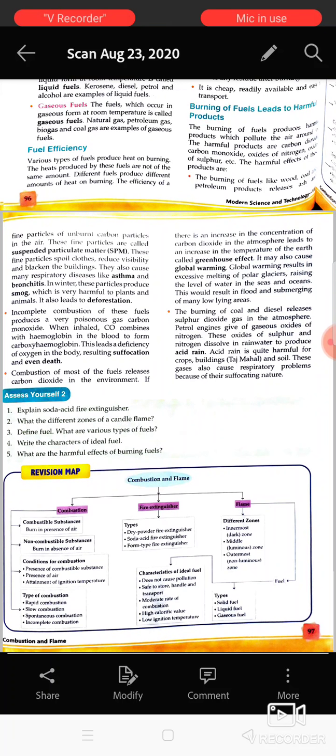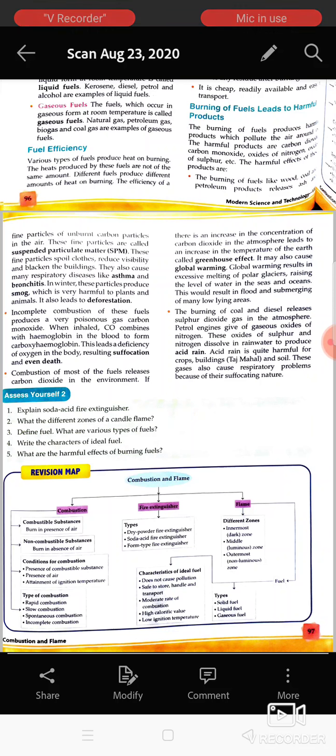Burning of fuels leads to harmful products. Not always is burning a good process, because if you are burning anything, like wood, coal or kerosene, you will see that lots of smoke is formed. And with the smoke some particles also come out.